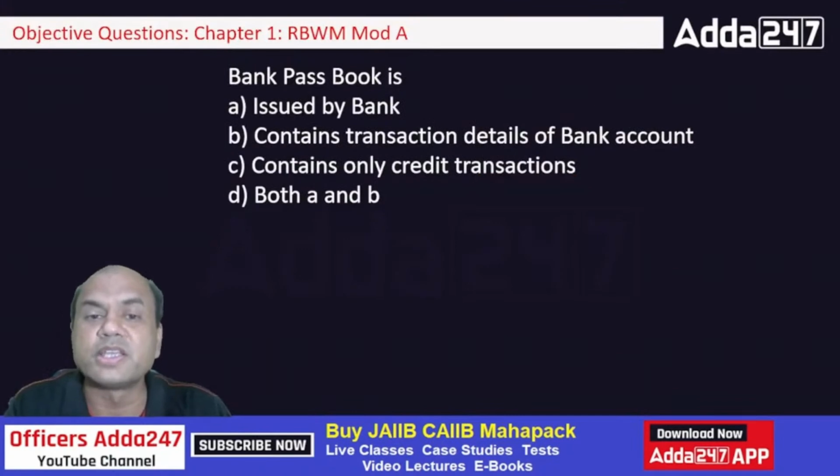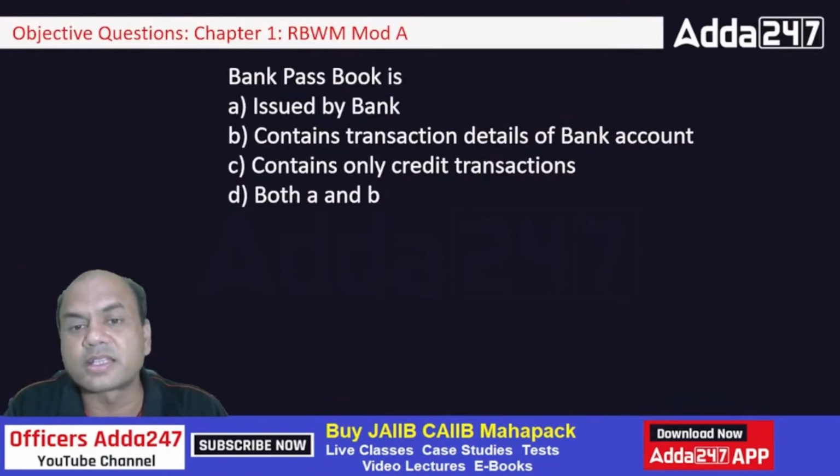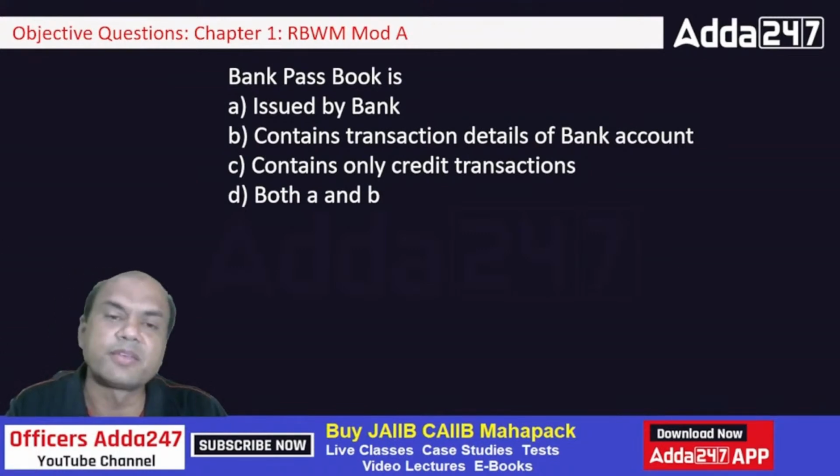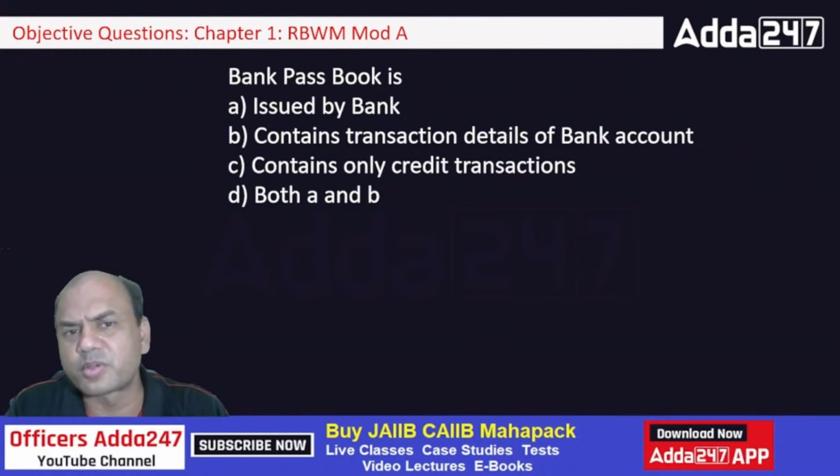Bank passbook is issued by bank. Number one, contains transaction details of the bank account. And number three, C is contains only credit transactions. And D is both A and B. So what is bank passbook? Nowadays bank passbook, at least in nationalized banks, it's still there. But in private banks, it's almost gone.